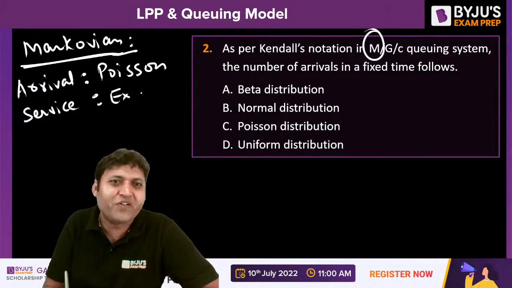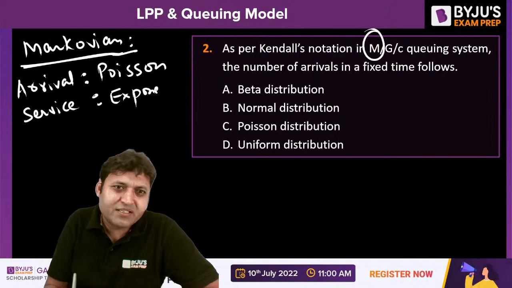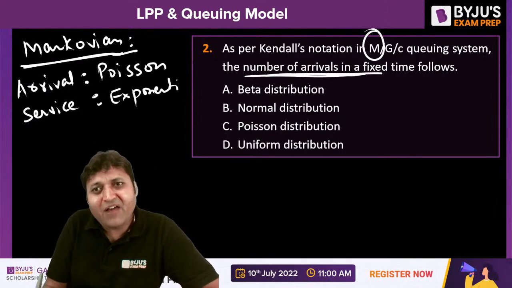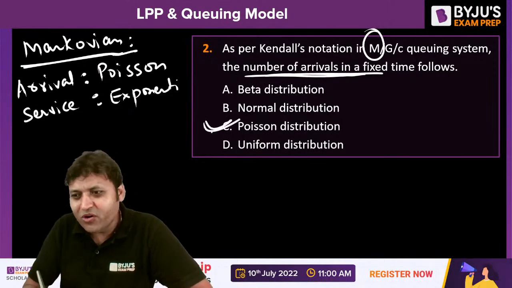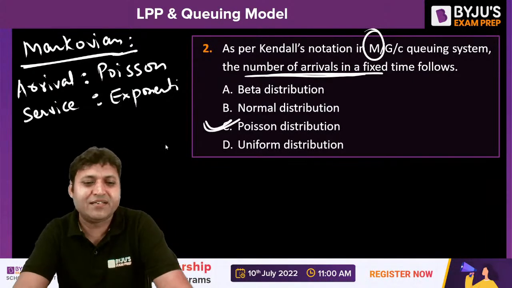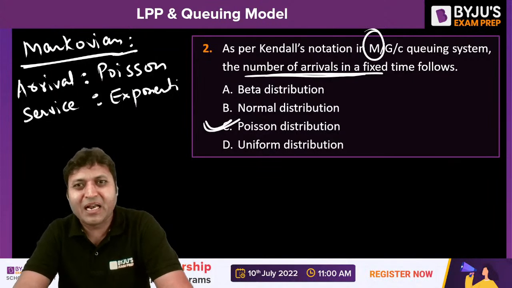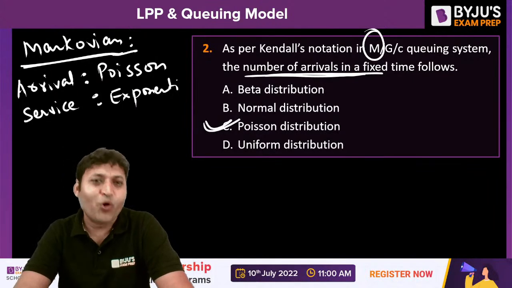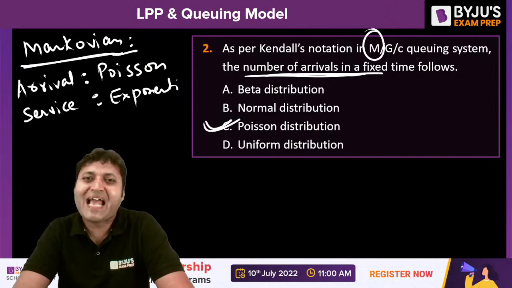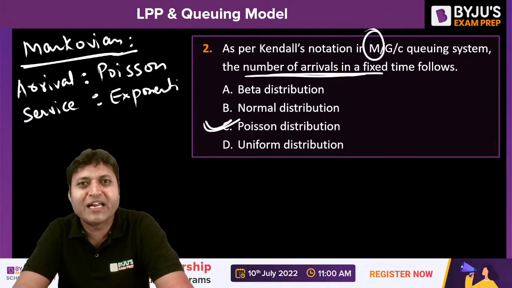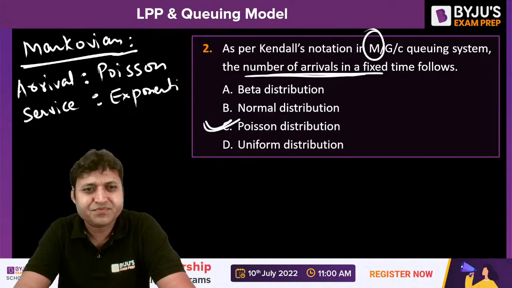That is called Markovian. It is about the number of arrivals in a fixed time, that is arrival rate. Arrival rate will follow. What is the answer to the question? Option C. C will be the correct answer. The number of arrivals will follow Poisson distribution, but the service rate will follow exponential distribution according to management scientists.